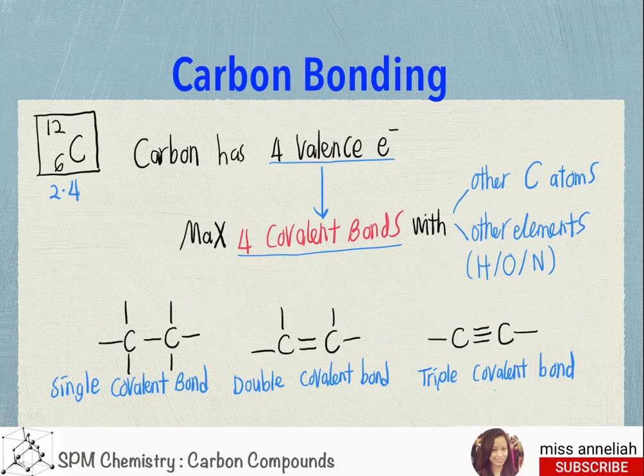So the most important thing you need to learn from this lecture is 1 carbon can form maximum 4 covalent bonds only. And that is the ground rule you need to remember while learning this chapter.